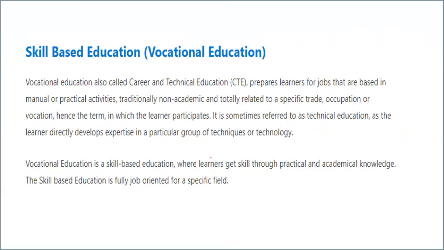It's sometimes referred to as technical education, where a learner directly develops expertise in a particular group of techniques or technology. So vocational education is a skill-based education where learners gain practical and academic skills, and it is fully with an intention of job orientation.